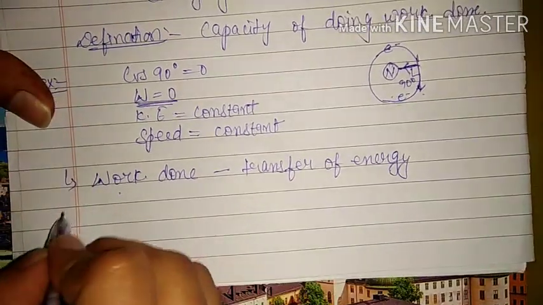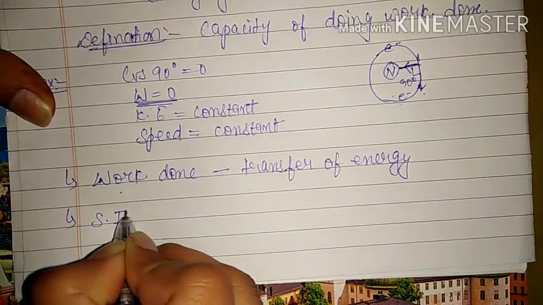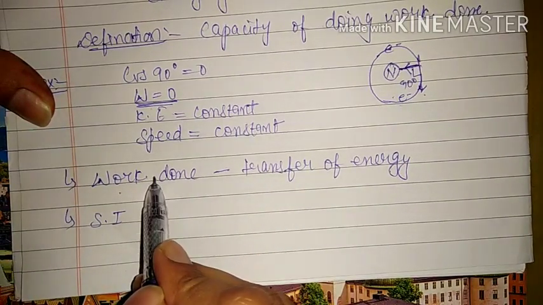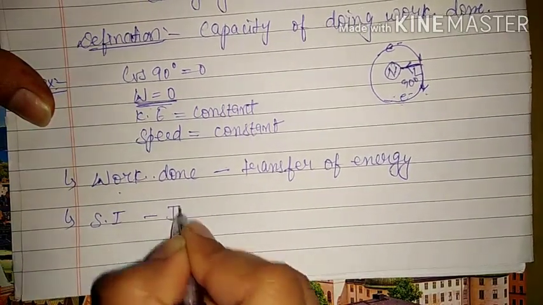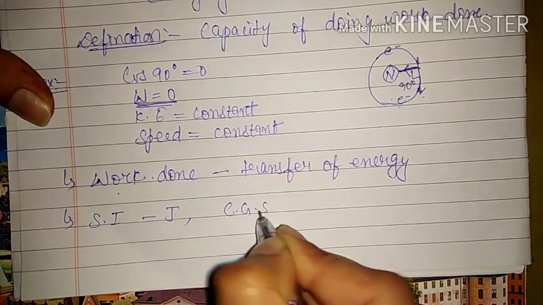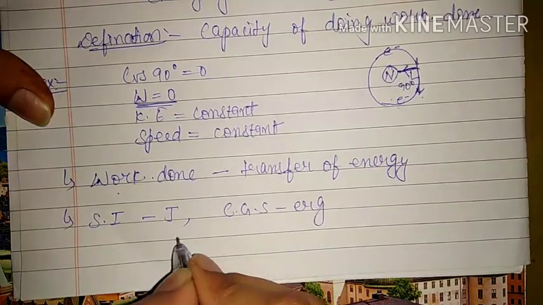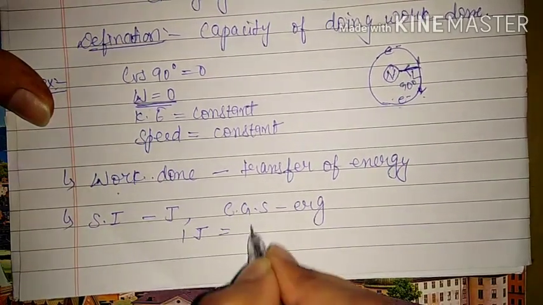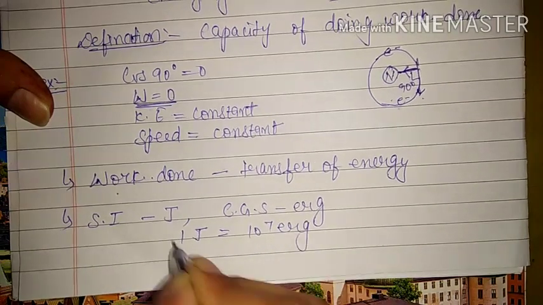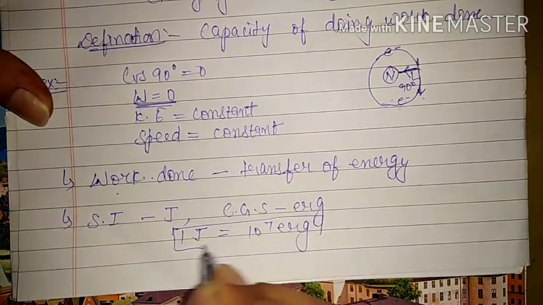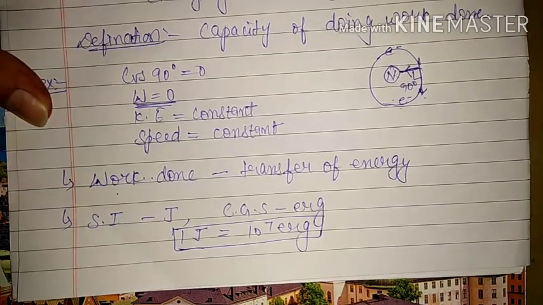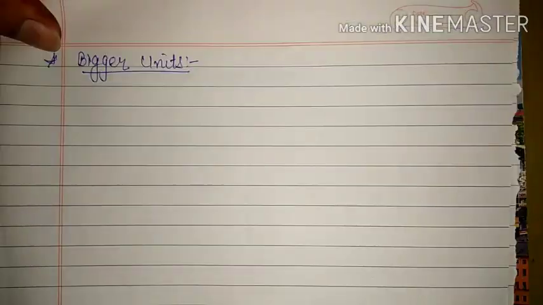Now we will see the SI unit of energy that we know. Since it is the same as work done, its SI unit will be joule and CGS unit will be erg, and we know the relation between SI unit and CGS unit, that is 1 joule is equal to 10 raised to power 7 erg. This we have already seen in work done.